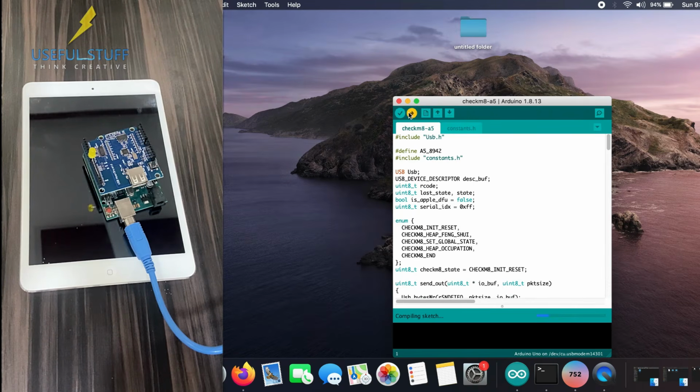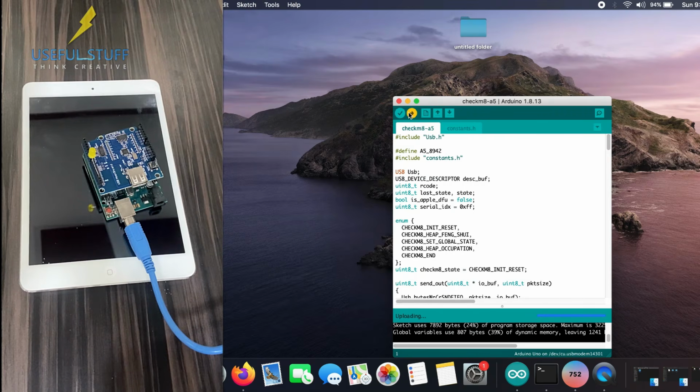There's the upload sign, and it's compiling the sketch. Wait for a few seconds, and it's uploading. Yeah, done uploading. Now our upload is finished. The code has been successfully uploaded to our Arduino board, so we can now disconnect the Arduino.